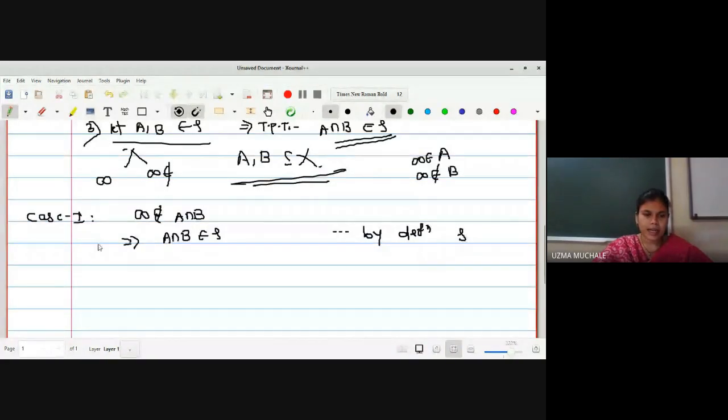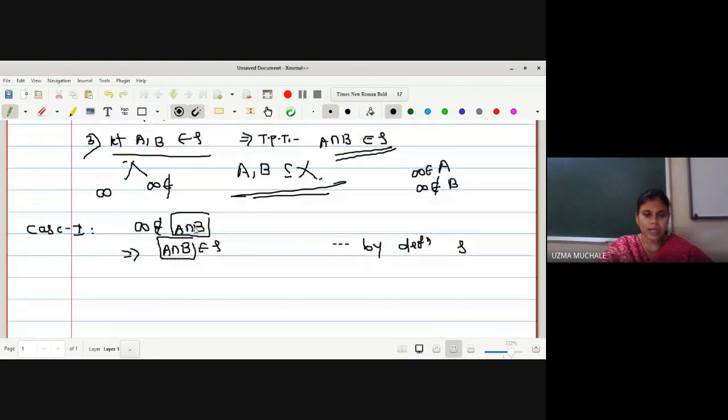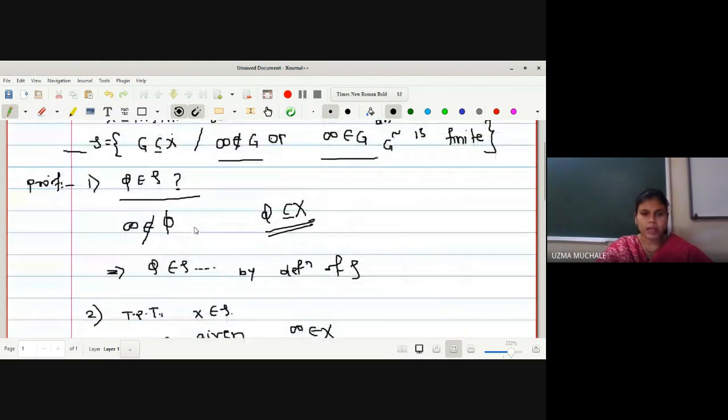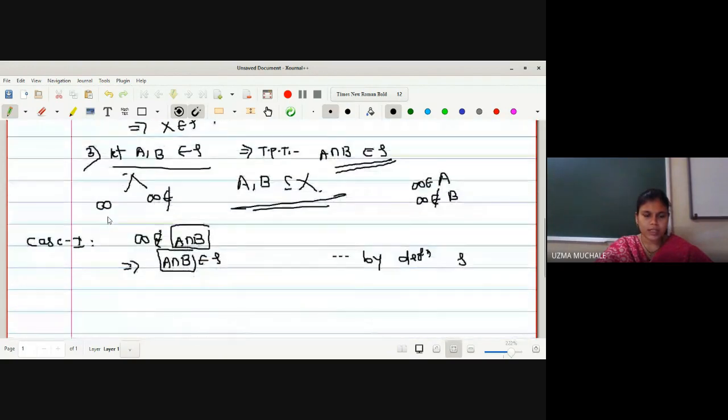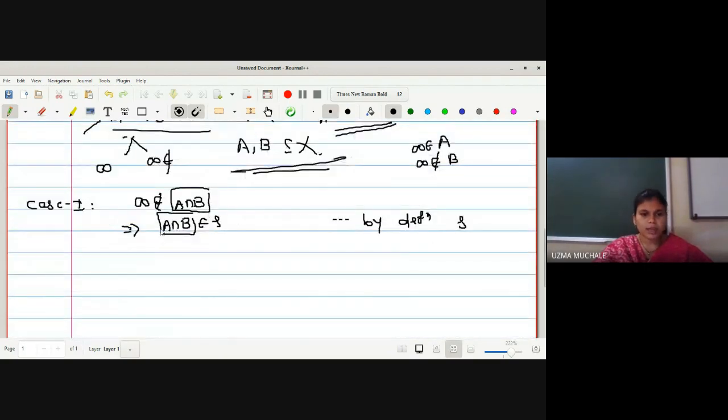We can say directly, if infinity is not a member of A intersection B, the whole thing you have to imagine as one set. If infinity is not a member of some set, that set will be a member of τ. Here also, infinity is not a member of A intersection B, which means that A intersection B is a member of τ. Correct?